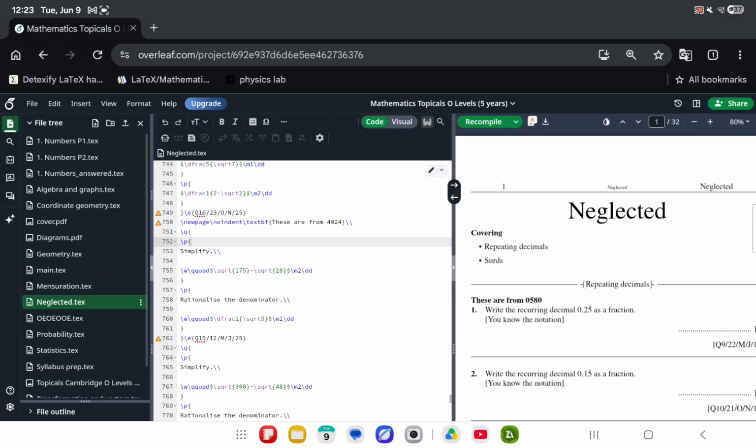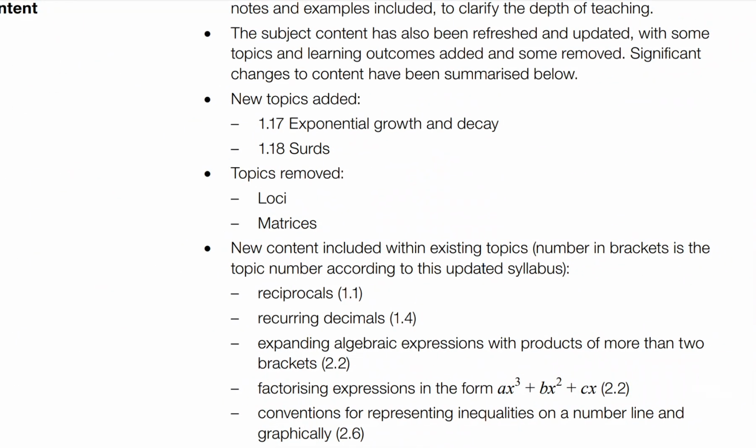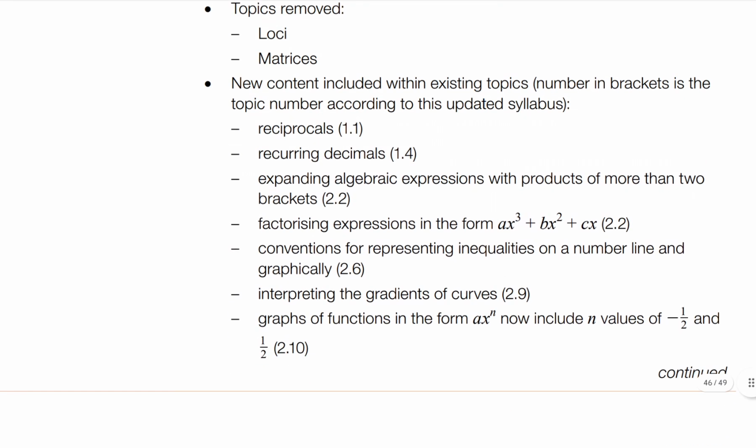There's also repeated decimals. I do not know if it has been tested. Yes, recurring decimals have been added. So we got reciprocals: you will be asked to name the reciprocal of an integer or a fraction. For recurring decimals, you have to convert a recurring decimal, given in the format I have described in the notes, to a fraction.